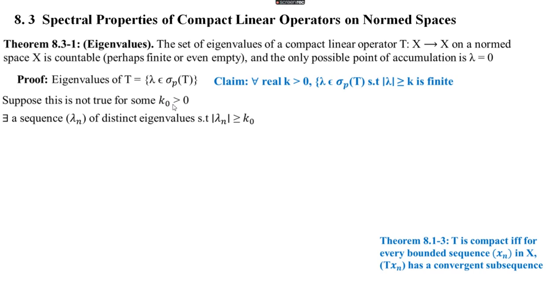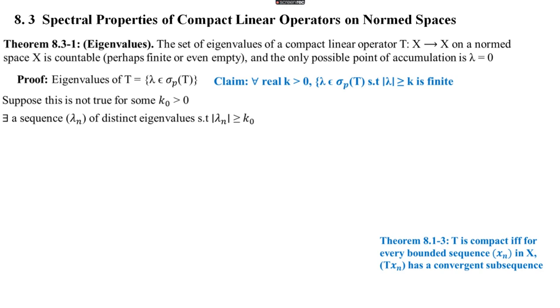So we can say that there is a sequence lambda n of distinct eigenvalues such that modulus of lambda n is greater than or equal to k naught. Lastly, we are going to get a contradiction, because our assumption is that this result is not true.